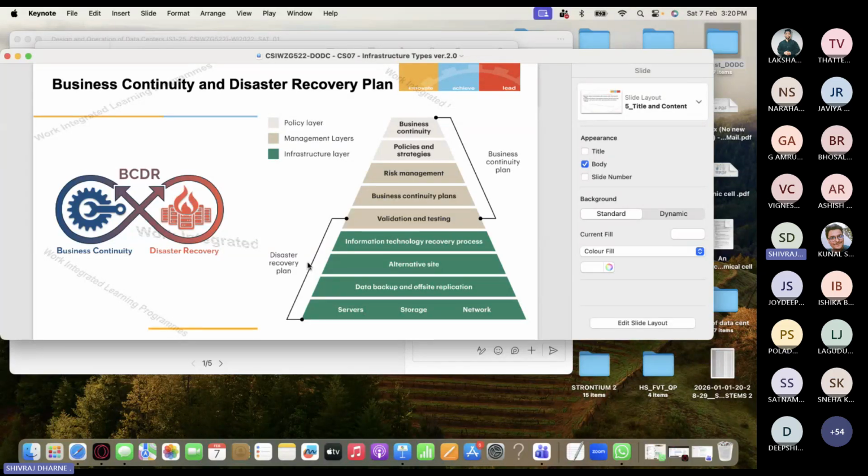These are the two major aspects to ensure that during a disaster we have an opportunity to continue the business. I hope you are understanding this part. Go through it again. You should be able to understand how the business continuity and disaster recovery plan is built.